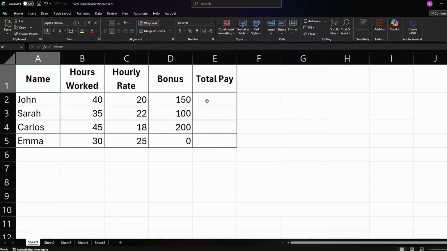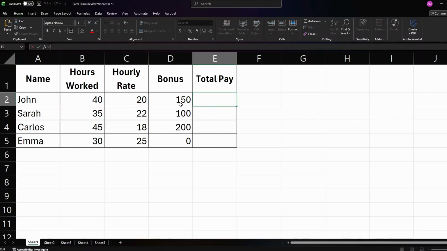The next thing you can do in Excel is do math on the cells. The first thing that you're going to want to know is that you can reference a cell. So this cell is B2, and if we type equals B2 in this cell, equals means that you're starting a function, so equals B2, we'll get 40 because that's what we have here at this cell.